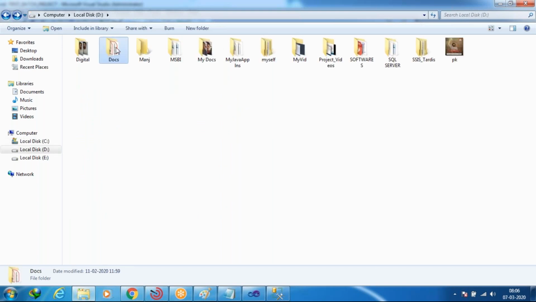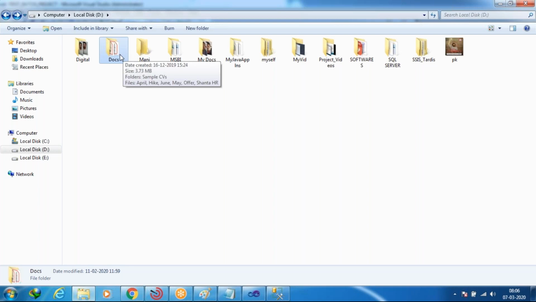I want to zip the docs folder. Whatever the docs folder is there in my computer, I want to zip this one. This is unzipped format. If I want to zip this one, which software or application do I require? Compulsory, I require WinRAR software. Am I clear or not? With that only I can do the zipping and unzipping, right?